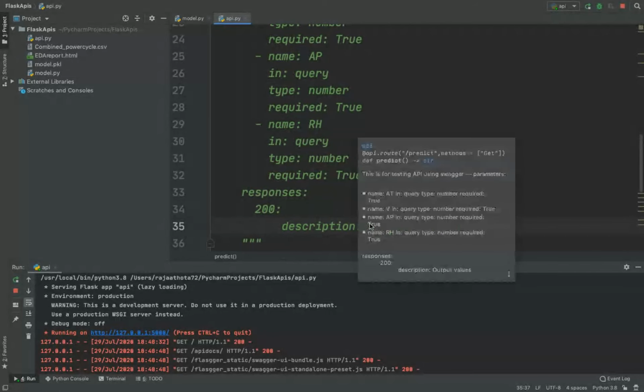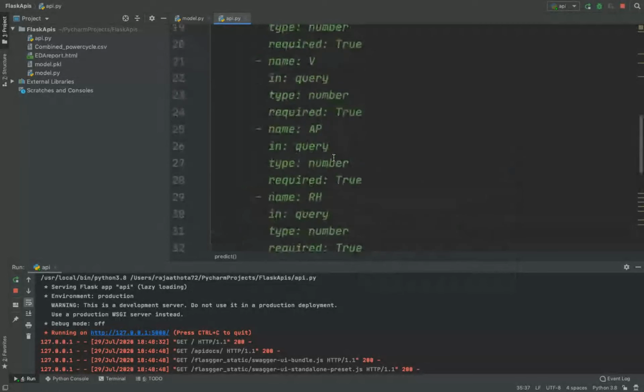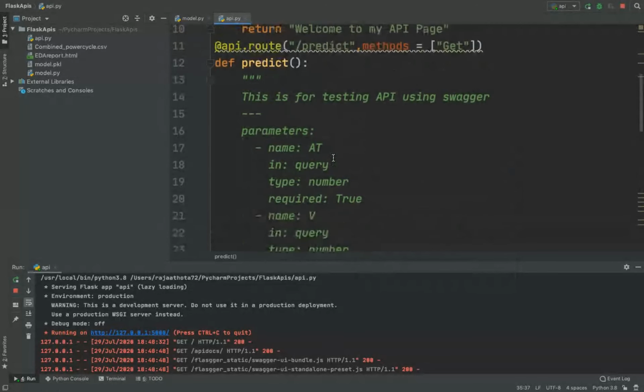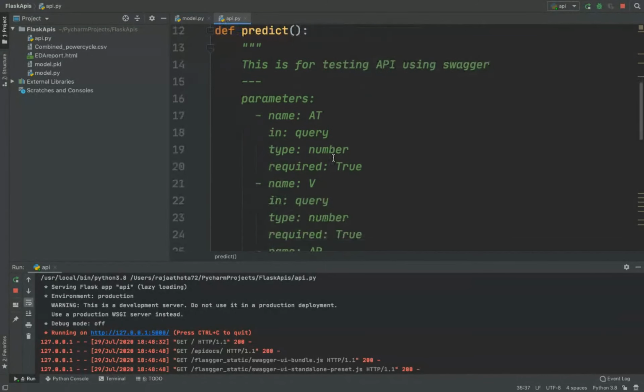I'll tell you once again, whenever you run or allocate this API to Swagger for testing, you need to define the parameters, what it should take as input, and what the parameter type should be. So for that, I'm defining my parameters here. You need to include the whole code of parameters in doc strings. Whenever you are including the code in doc strings, you can write a title for that complete Swagger API.